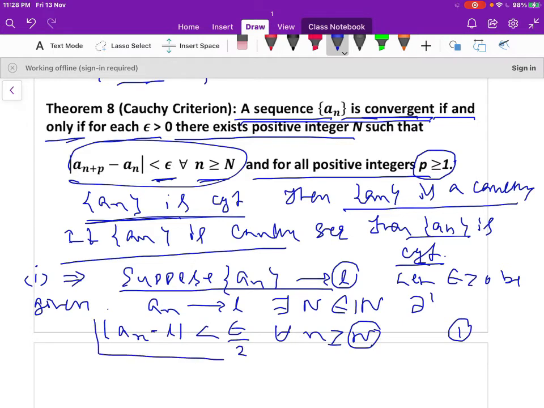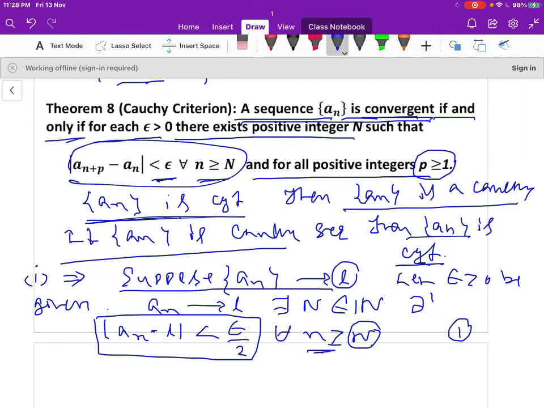So this is the definition of the convergence of a sequence a_n. It converges to L. So obviously the difference between these two gets smaller and smaller when n increases.